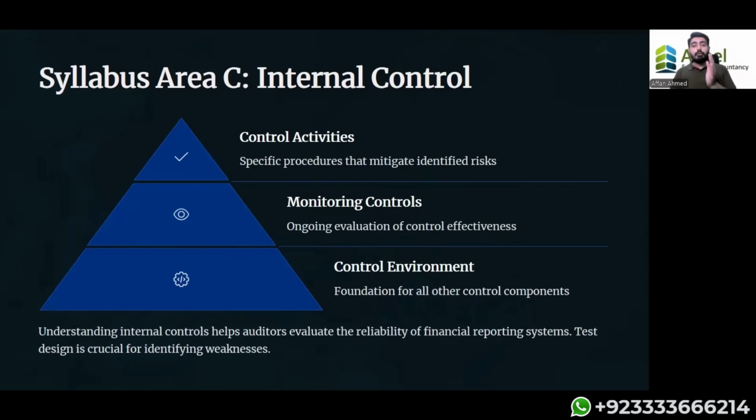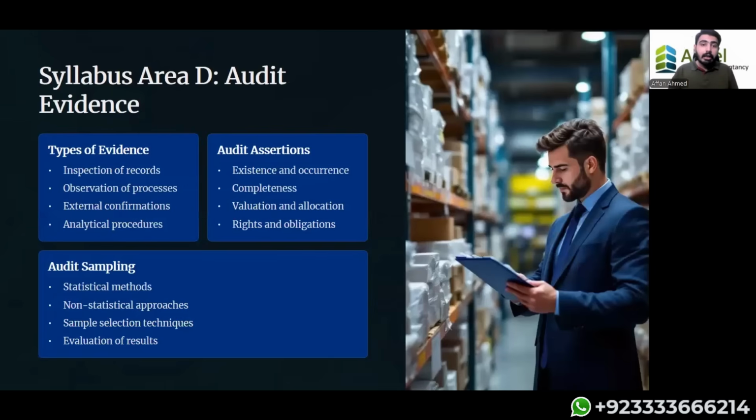So first of all, you have to look at the base level internal controls, from where the data is generated and recorded in the financial statements. If that is weak, you will need to plan accordingly that we need to work more in this organization. Look, if you don't know internal controls, how are you going to plan for the test of controls, or for the work you need to conduct in the organization for the audit to be successful? So first of all, we need to know the internal controls. Then we know that we need to collect audit evidence.